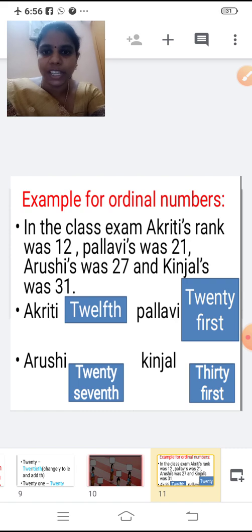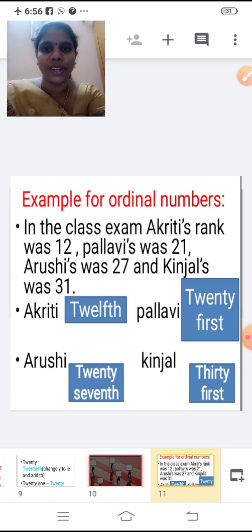So shall we write the spelling now? Repeat after me, children. Akruti was 12th rank. She is in 12th rank. T-W-E-L-F-T-H. 12th. Say one more time. Repeat after me. Twelfth.